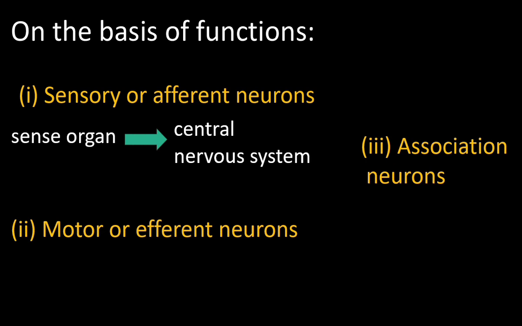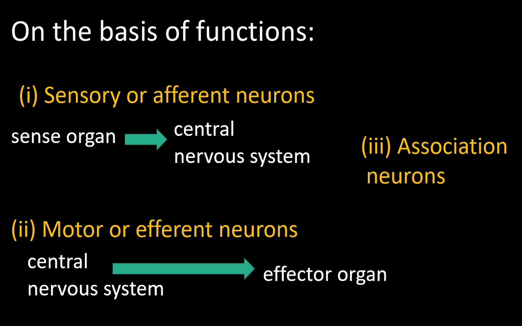Brain and spinal cord form the central nervous system. Motor or efferent neurons carry motor signals, that is, commands for the working of organs from the brain. Motor neurons carry electrical signal from the central nervous system to the motor organs or effector organs. A muscle may be an effector organ or a gland may be an effector organ. Motor neurons carry signal for the working of the organs.